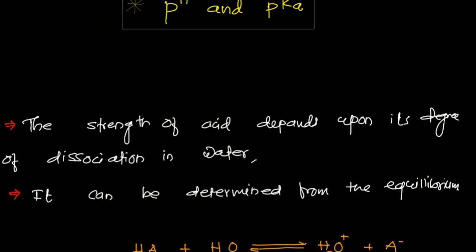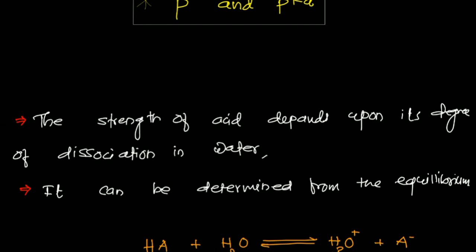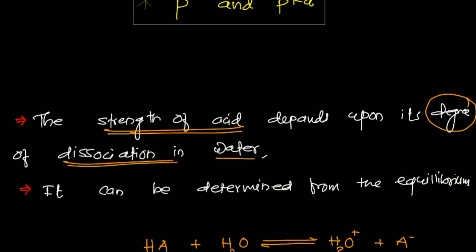The strength of an acid depends upon the degree of dissociation in water. So basically, the strength of any acid can be found out with the help of its degree of dissociation, that is Ka, in water. How is the acid dissociated? Whether it is completely dissociated, half dissociated, or partially dissociated. Based on that we can identify the strength.